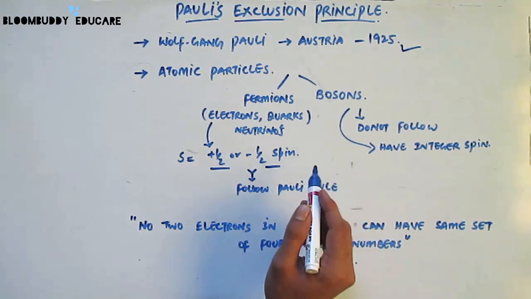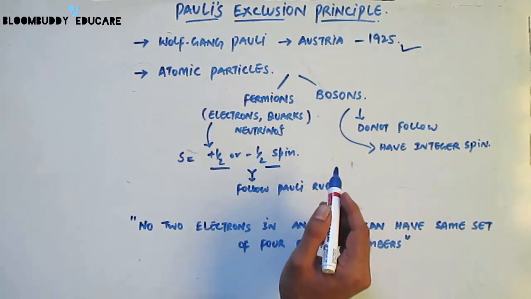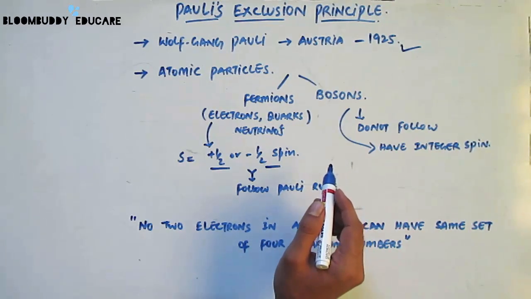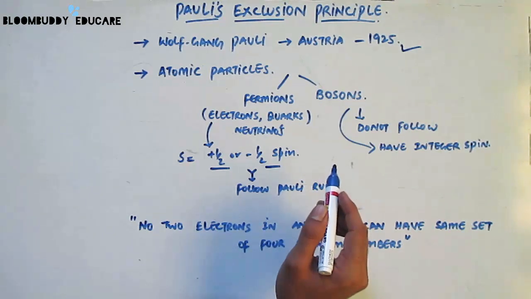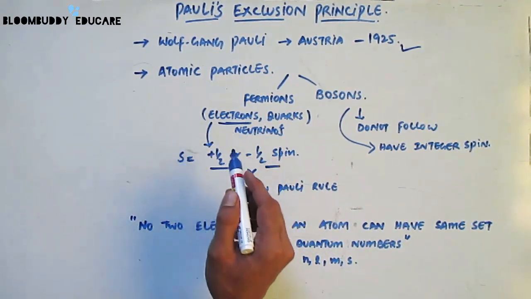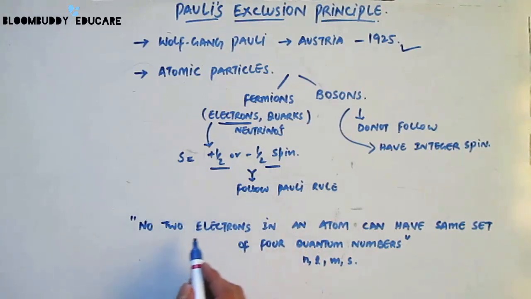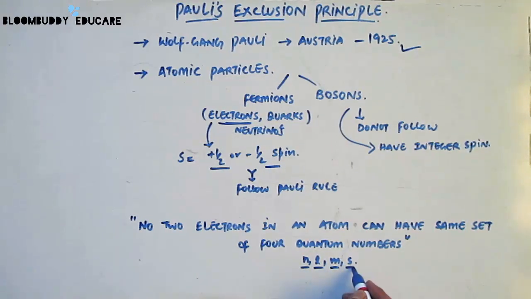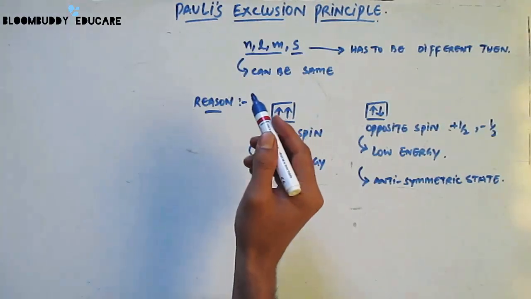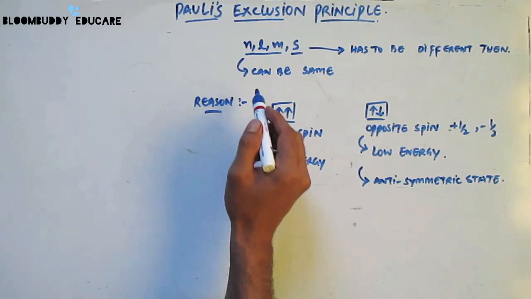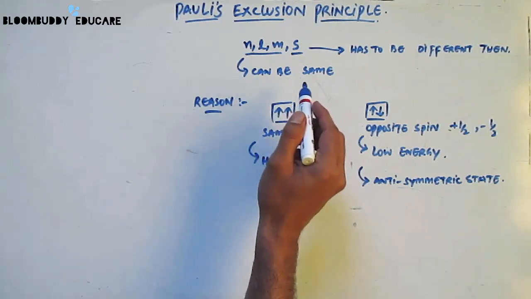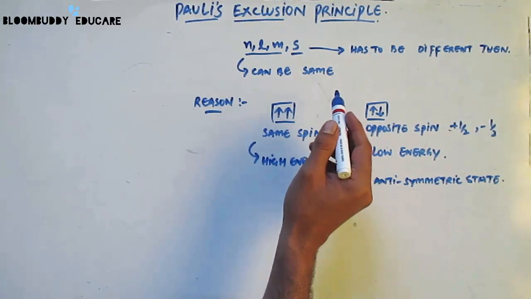Since we are dealing with the electronic configuration principle here, we would refer to Pauli's statement for electrons, or in other words, extend this exclusion principle to the electrons. So the principle states that no two electrons in an atom can have the same set of 4 quantum numbers: principal quantum number n, azimuthal quantum number l, magnetic quantum number m, and the spin quantum number s. This means that at any instant only 3 quantum numbers can be the same, while the 4th quantum number has always to be different.